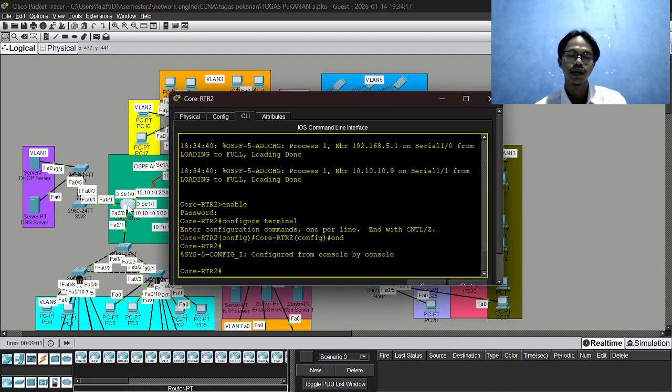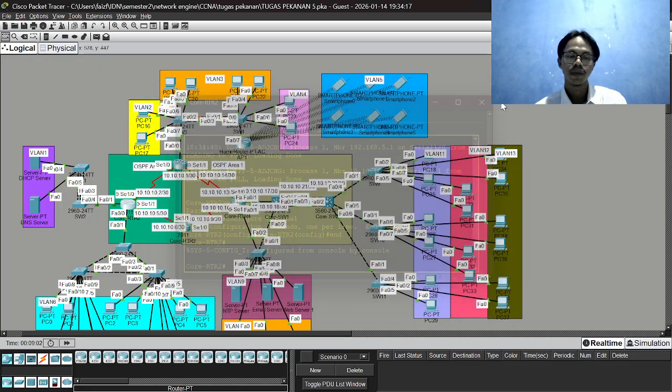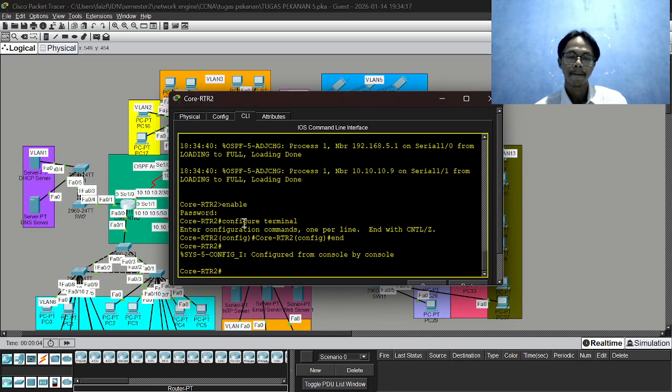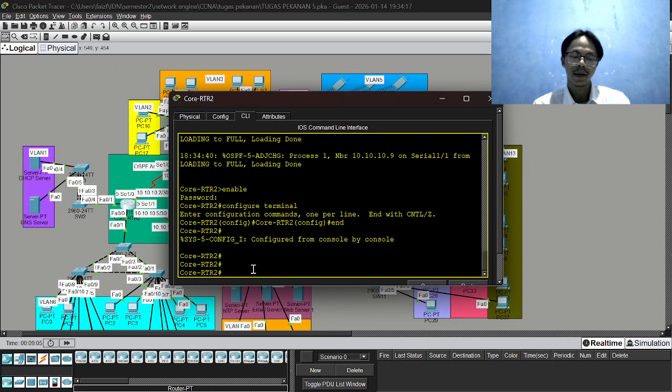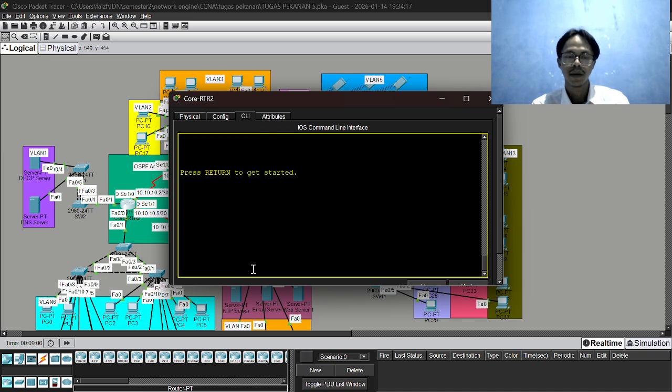First you can see, we close it first and open it again, and we type enable.